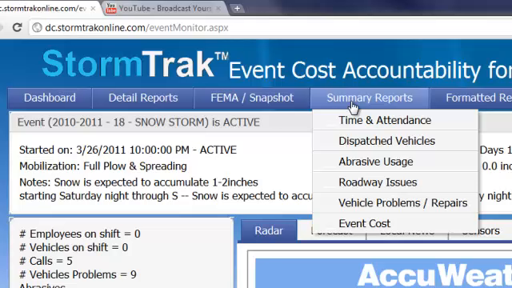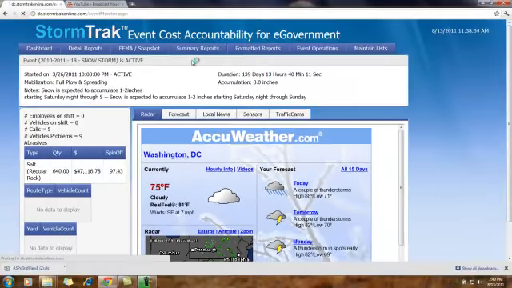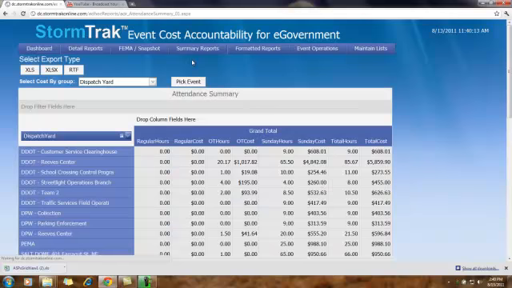Click on the fourth option of your home menu, which says Summary Reports, and you will see a variety of options: time and attendance, dispatch vehicles, abrasive usage, roadway issues, vehicle problems, repairs, and event cost. By clicking on time and attendance as an example, your summary reports will look very similar to this screen.